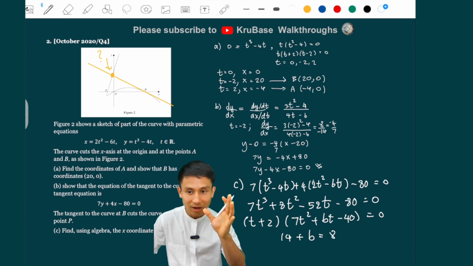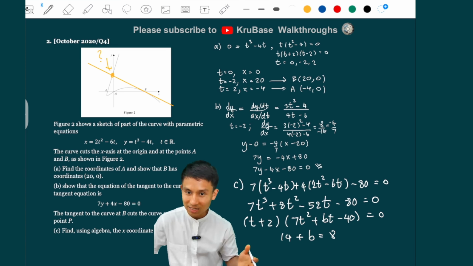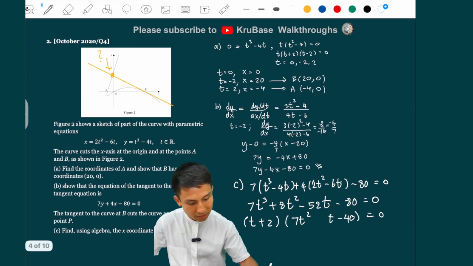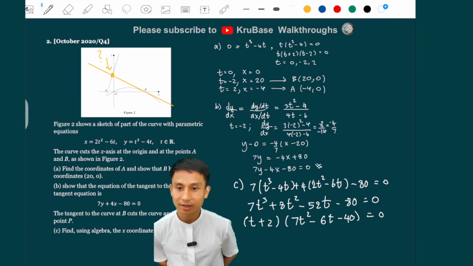Yeah, so if we pair up the multiplications that give the t squared terms, there are just 2 of them here. One is from 2 times 7t squared, which is 14, I wrote there. And the other one is t times bt, yeah, which is the b there, should be equal 8. So b is just minus 6, right? So b is just minus 6. Yeah? So we're just going to put minus 6 there, right? I mean, you should write some more working here, all right? But I'm just out of space.